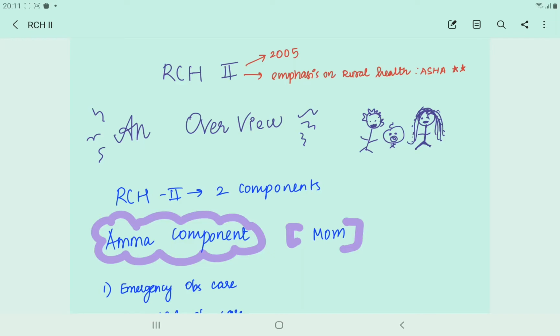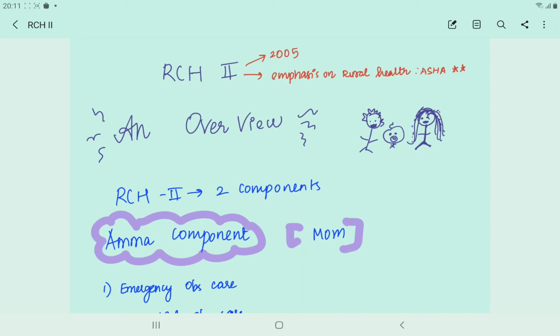Hey everybody, welcome back if you have come after watching RCH1. And if you haven't watched RCH1, I would advise you to go take a peek at it because it's kind of easier when compared to RCH2. I mean, RCH2 is not hard either, just that there are a lot of topics to be covered in RCH2.